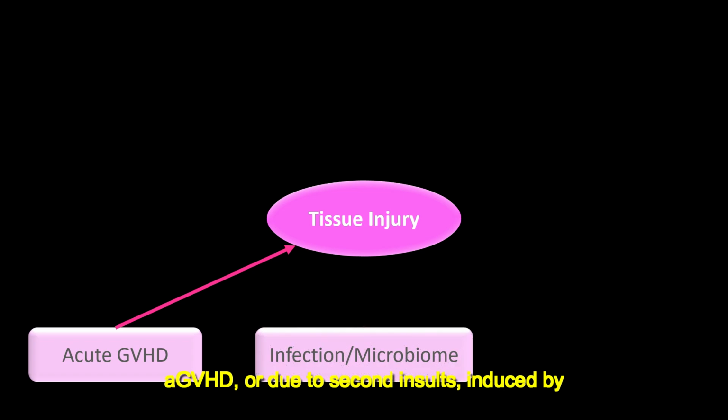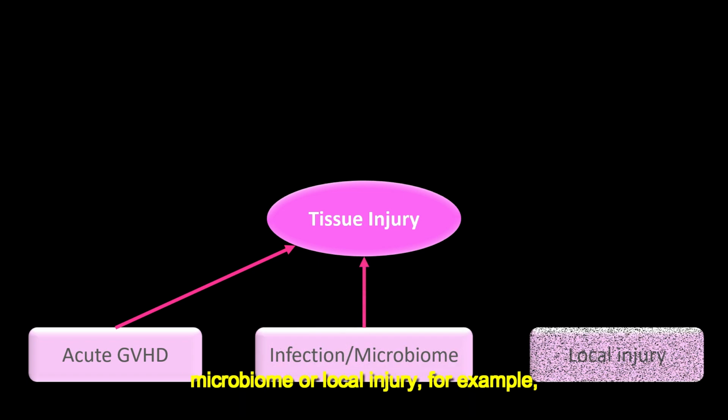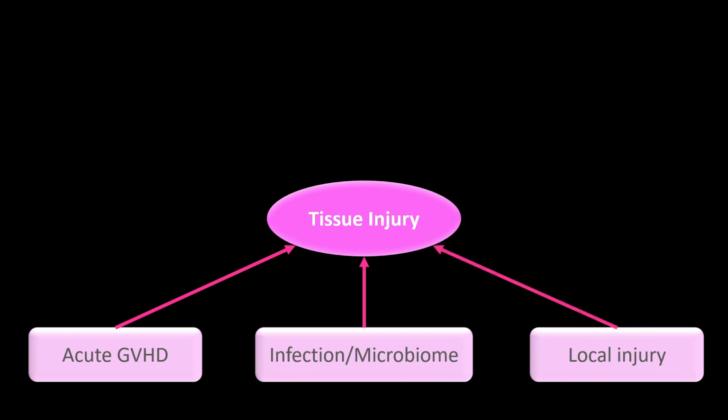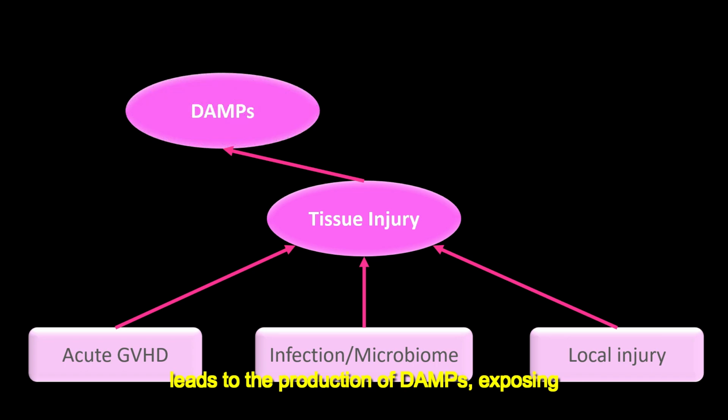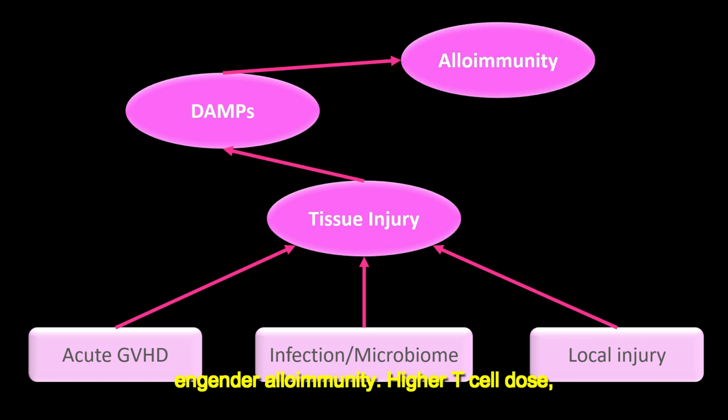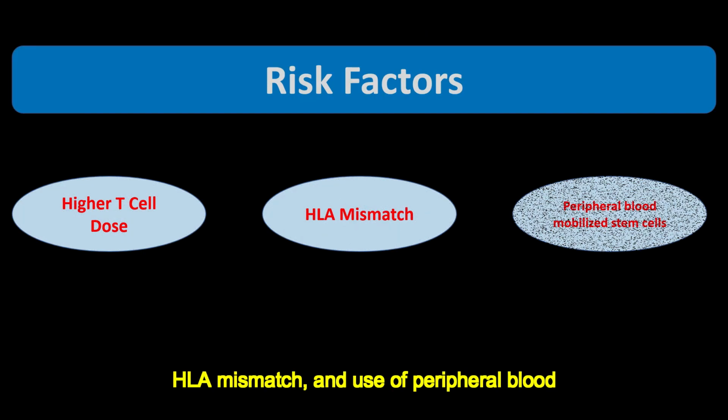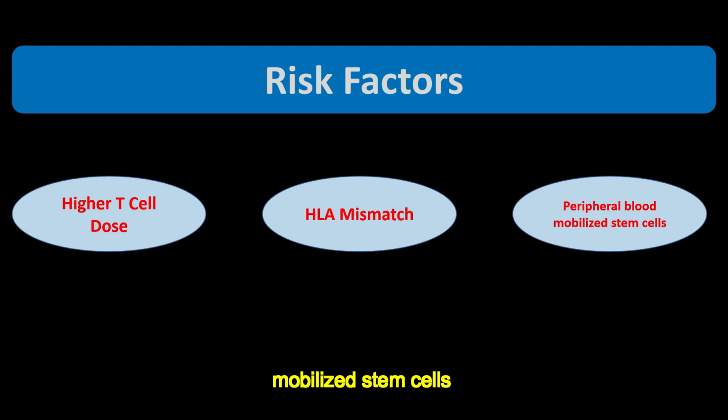Tissue injury may be pre-existing, due to pre-transplant preparative regimens, such as in acute GVHD, or due to second insults, induced by later infections, and the impact on the microbiome, or local injury, for example, sun exposure. Similar to acute GVHD, tissue injury leads to the production of DAMPs, exposing previously dormant host antigens, that can engender alloimmunity. Higher T cell dose, HLA mismatch, and use of peripheral blood mobilized stem cells rather than marrow, are risk factors for both acute and chronic GVHD.